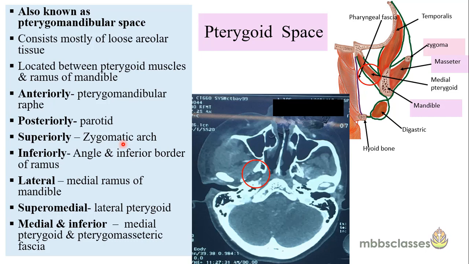What happens? This parotid gland curves medially around the back of the mandible and mandibular ramus and it forms its posterior border. Superiorly, the limit is the same zygomatic bone. Inferiorly, it is by the angle and the inferior border of the ramus of the mandible. Laterally by the medial surface of the ramus of the mandible. Superomedially it is formed by the lateral pterygoid muscle, and medially and inferiorly it is contributed by the medial pterygoid muscle.